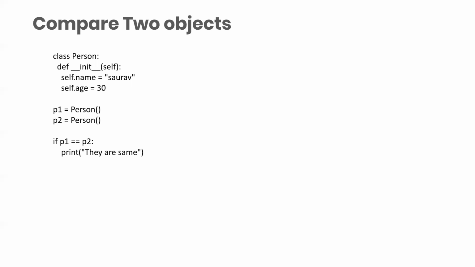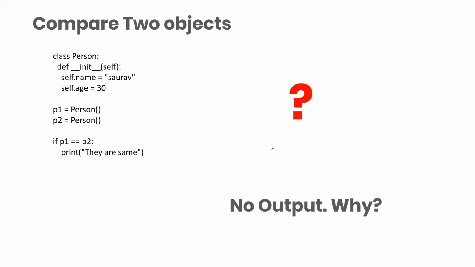Exactly, Abhishek. Memory address is different. I think Aziz also had the same answer. It will give you no output. P1 is an object, P2 is an object. When you are comparing P1 and P2, it will be comparing their addresses. How can it compare anything else? We have not passed any parameters yet.